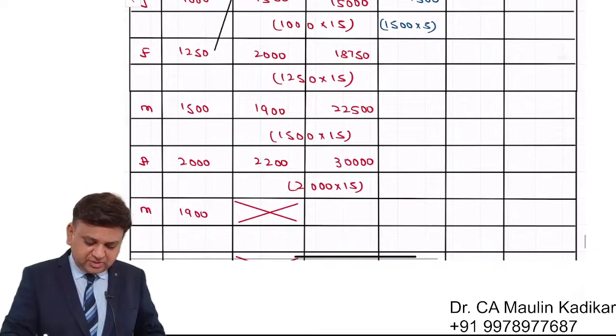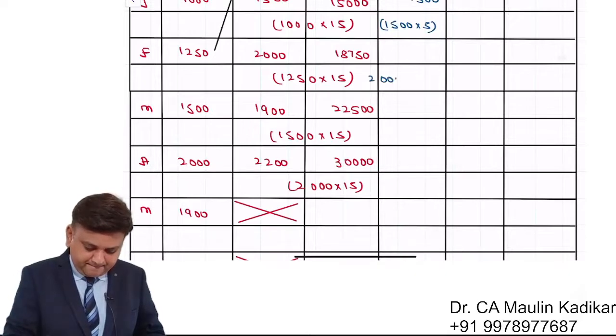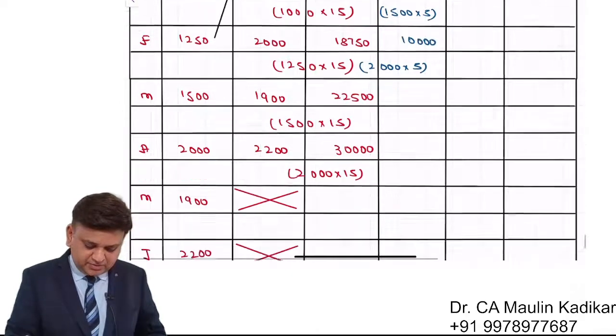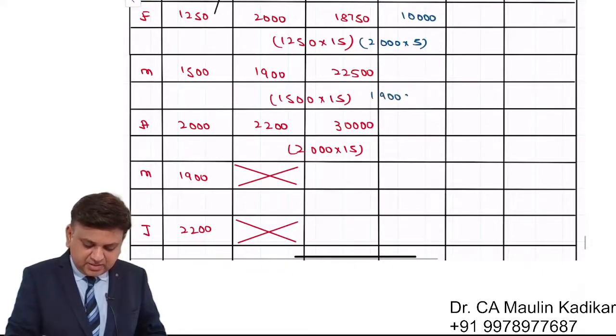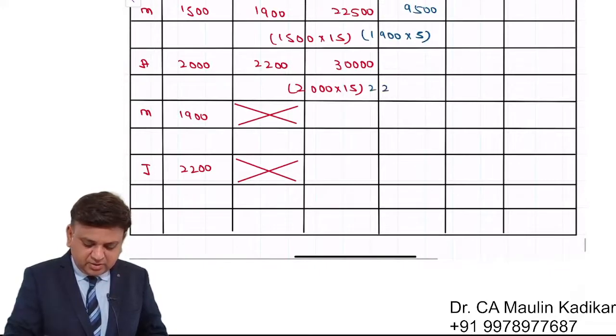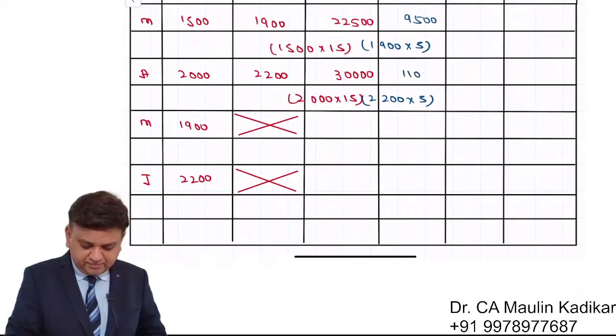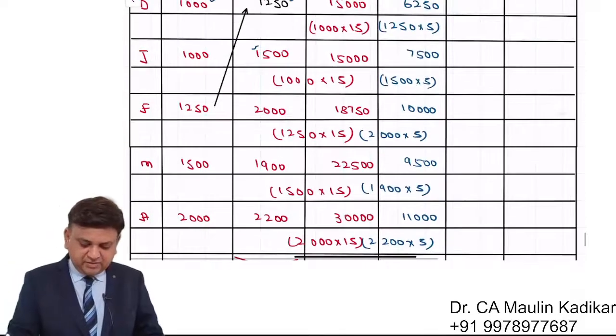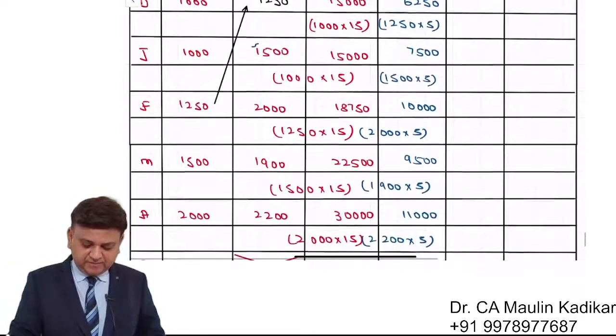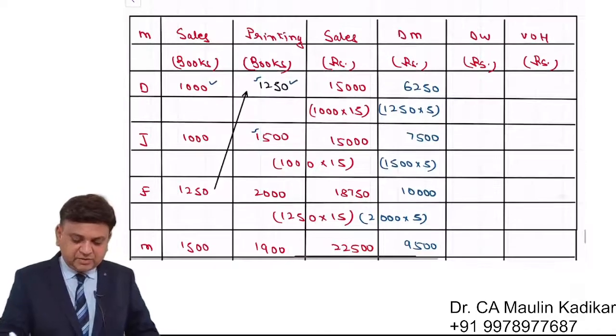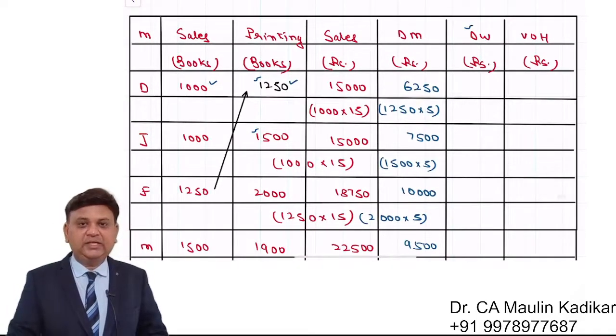So it is 2000 number of books into 5, that is 10,000 rupees. 1900 number of books into 5, that comes to 9,500. Then it is 2200 number of books into 5 rupees per unit, that comes to 11,000. This is the way we will be having the cost of the direct material. I request you to fill up the column for the direct wages and then I will do for you.